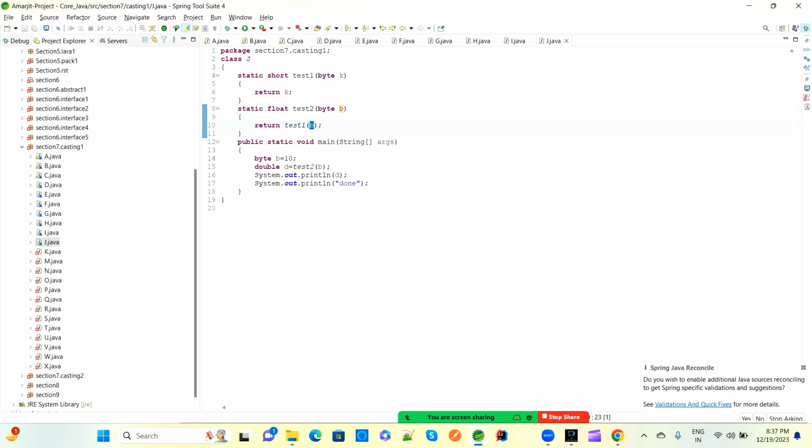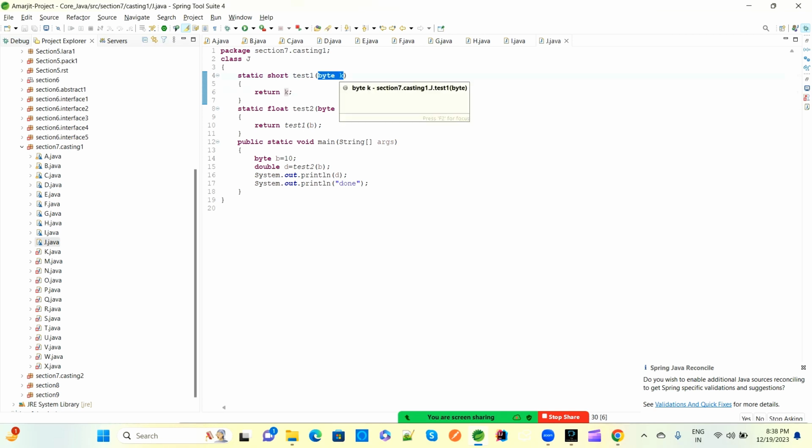So no issues. The compiler will check whether a test1 method is available with a single parameter. Yes, the test1 method is available with a single parameter. So here some float value is there, so that will be assigned here, test1 dot byte k. So this is byte k, and while we return this k value, 10 will be there only. So 10 will be coming because the single parameter available here is a float type, which is assigned here, and this k value has a return type of byte.